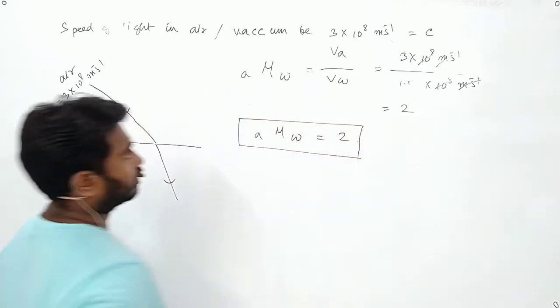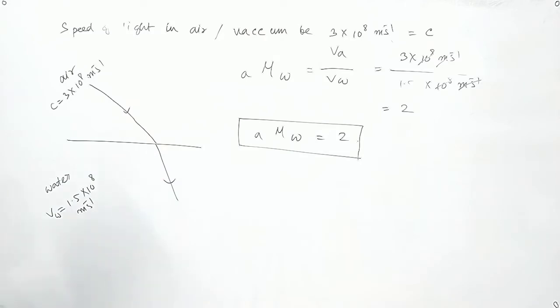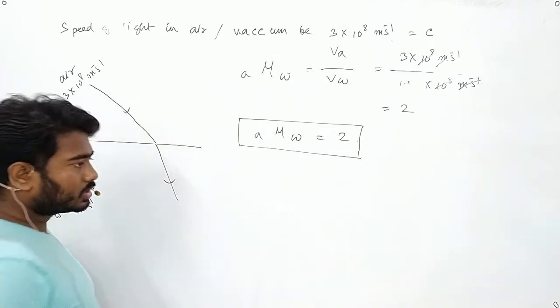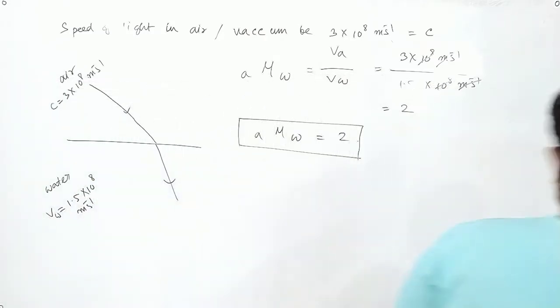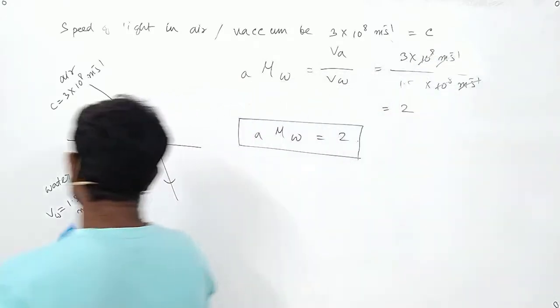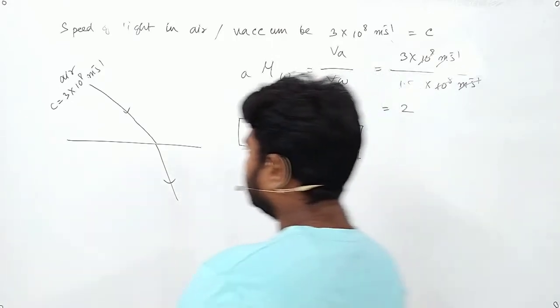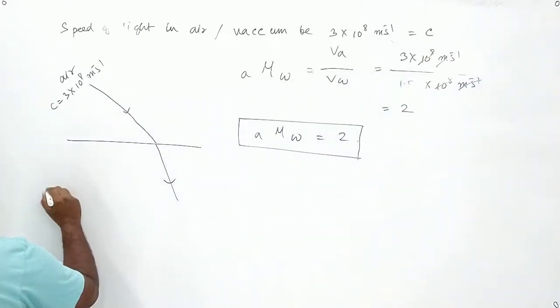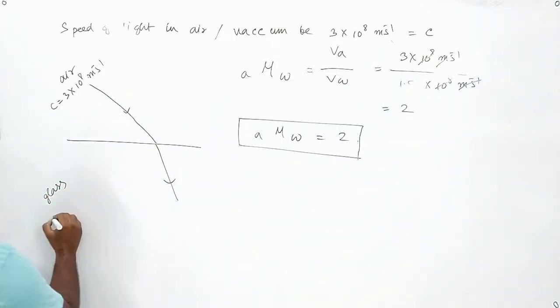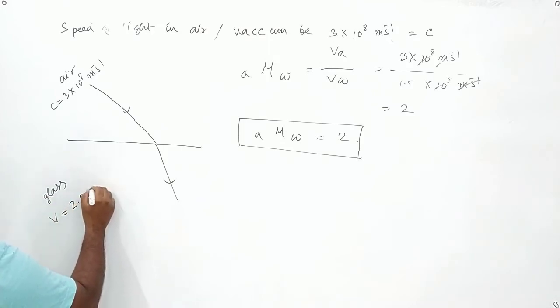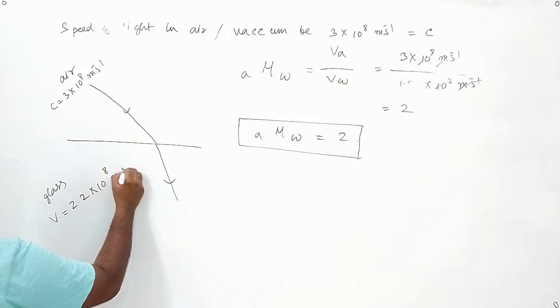Yes, sir. Okay, I'll give you one question. The question says that a light ray is coming from air to a glass media, and in this glass media the velocity is 2.2 into 10 to the power 8 meter per second.